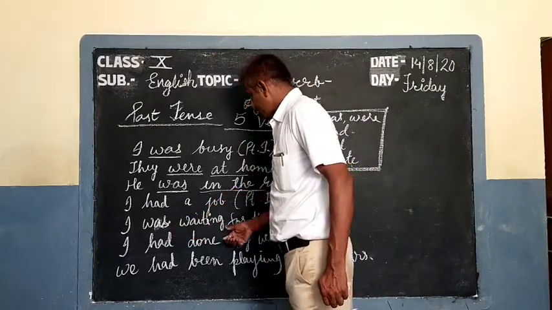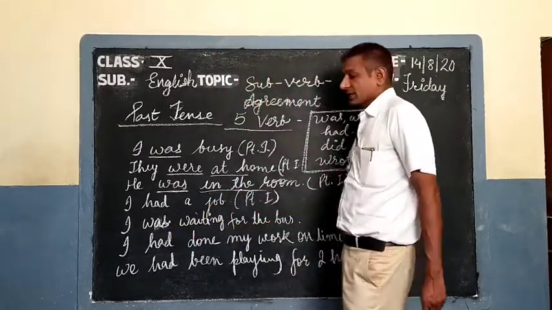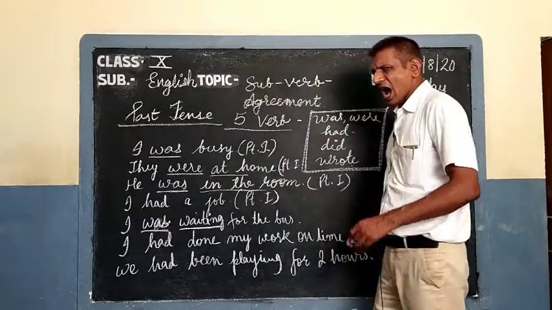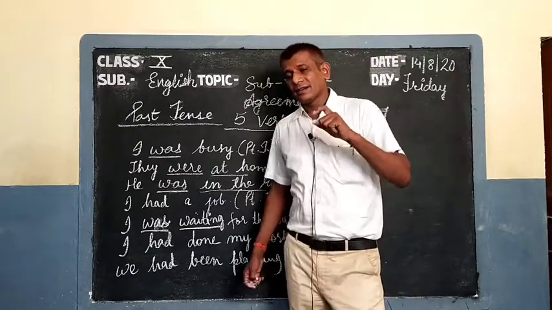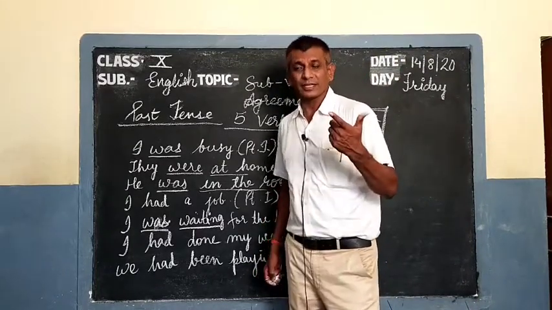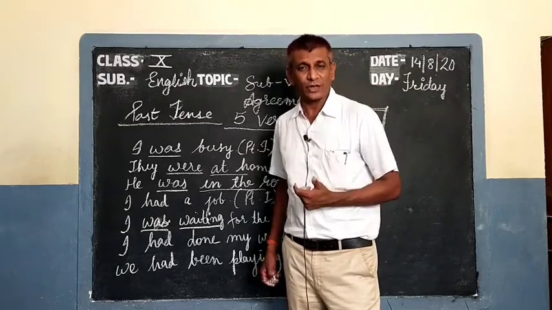I was waiting for the bus. Now, I was waiting. How did we identify present continuous, present perfect and present perfect continuous?